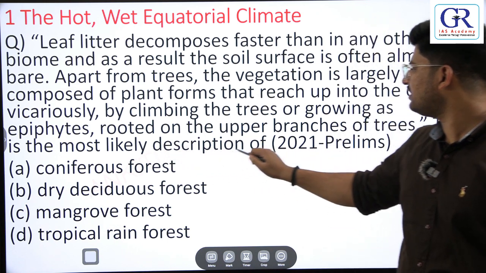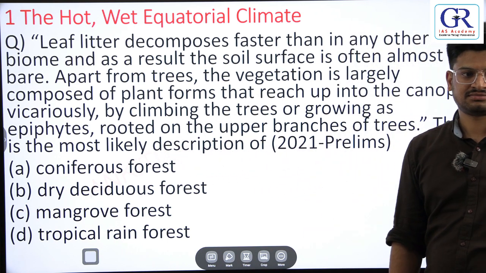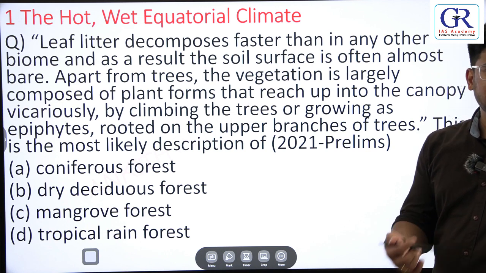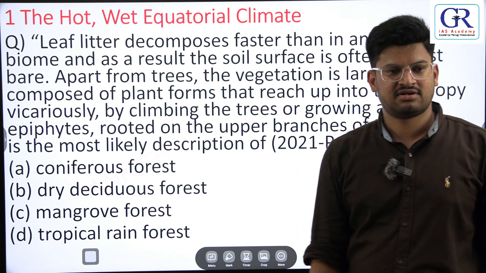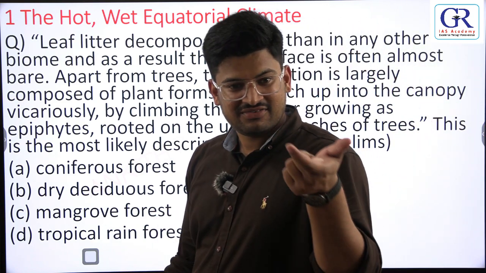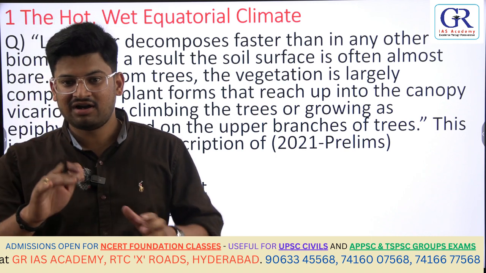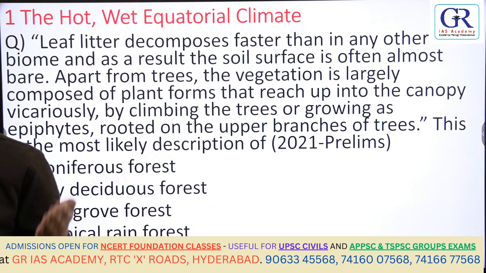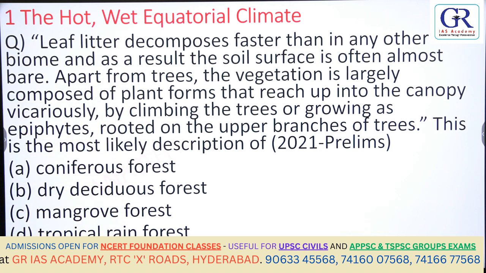So this is mostly the description of which type of forest? Equatorial type of climate, also called tropical rainforest. Trees go tall, they have canopies, and on one tree another tree grows, which is called epiphytes. So the description is suitable for rainforest.